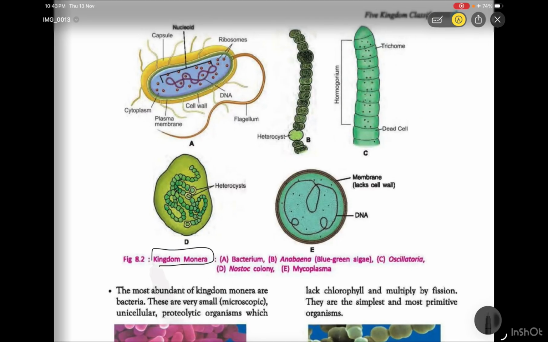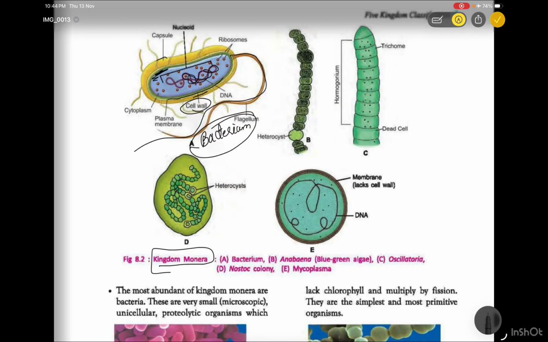So the kingdom monera has bacterium. This is known as the bacterium. See, the bacterium has flagella, and the cytoplasm, the liquid portion, is known as the cytoplasm, and the outermost layer is known as the plasma membrane. Outside the plasma membrane, we also have a cell wall for protection and strength, and inside that we have DNA.